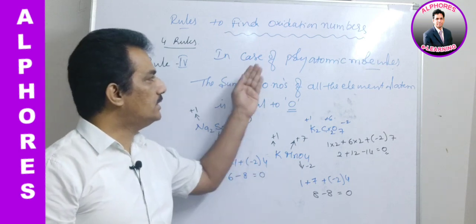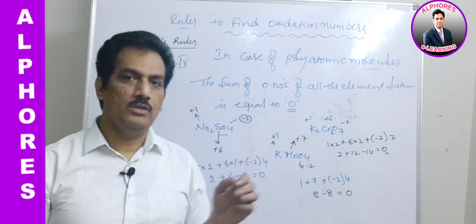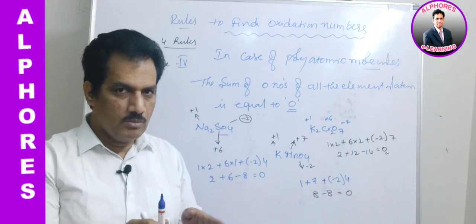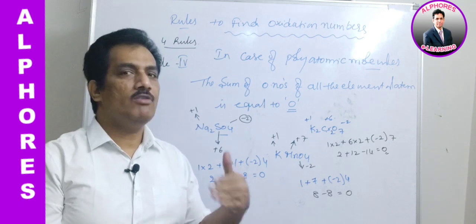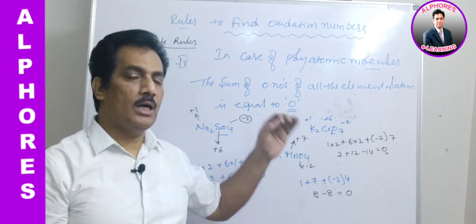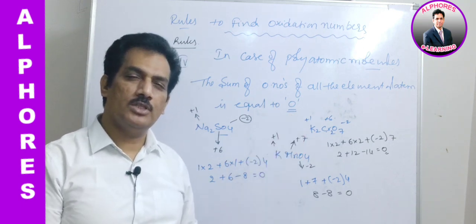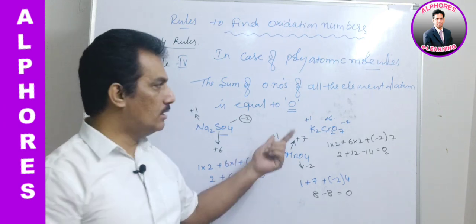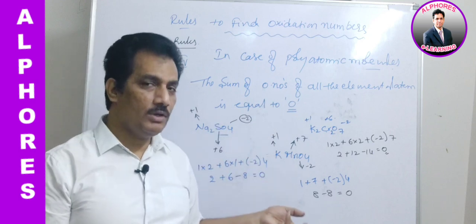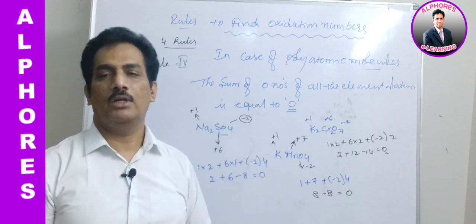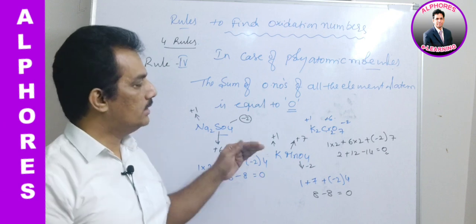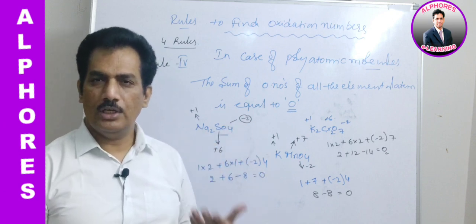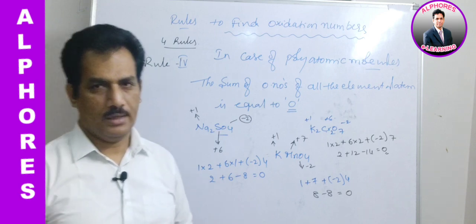Like that, in case of polyatomic molecules, the sum of oxidation states of all the elemental atoms is equal to 0. In case of polyatomic ions, the sum of oxidation states of all the atoms is equal to its charge. But here there is no charge, that's why the oxidation state sum is equal to 0. Clear? In the coming session, with all these, we will discuss how to find the oxidation numbers when the compound is given. Clear? Thank you.